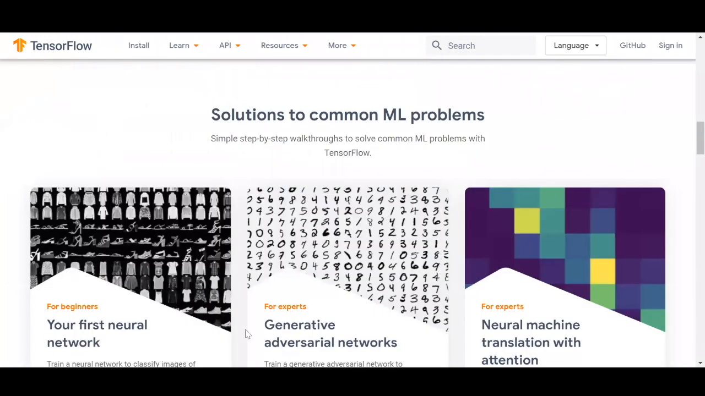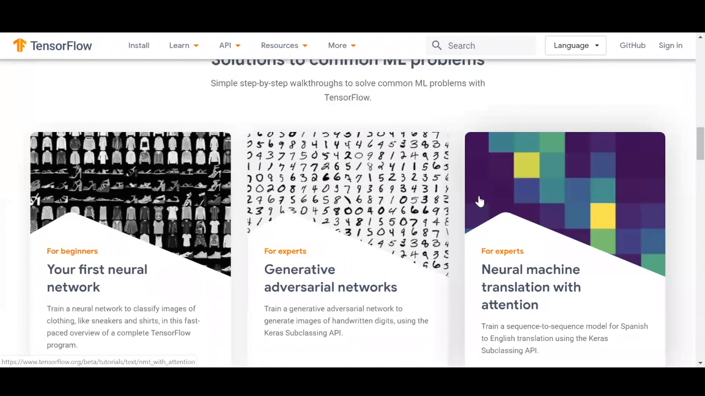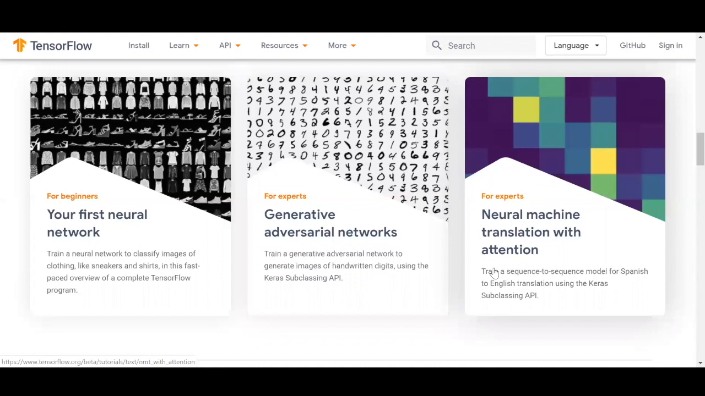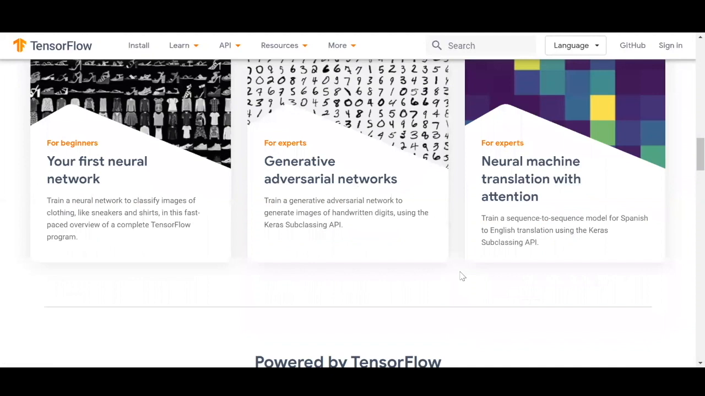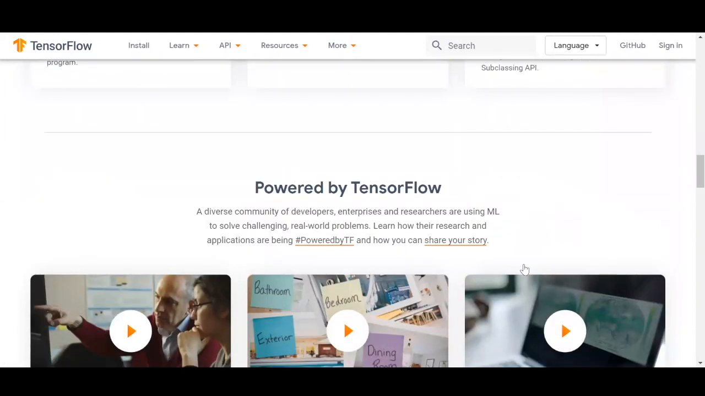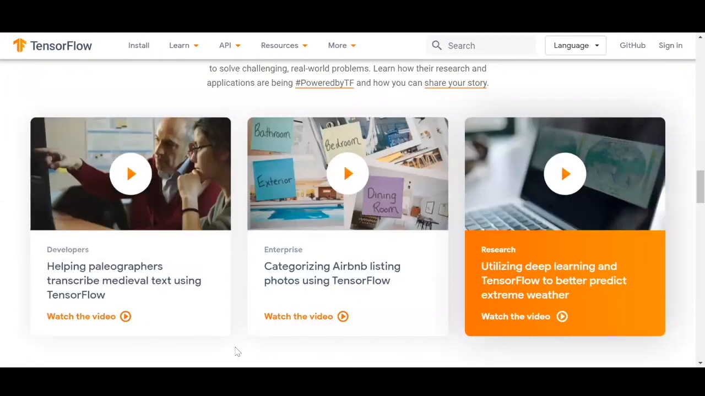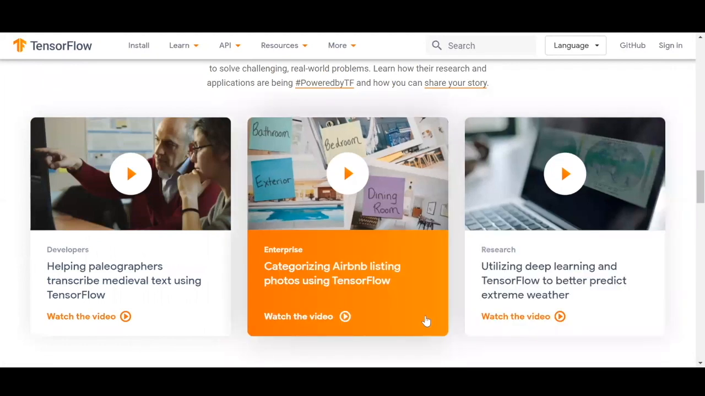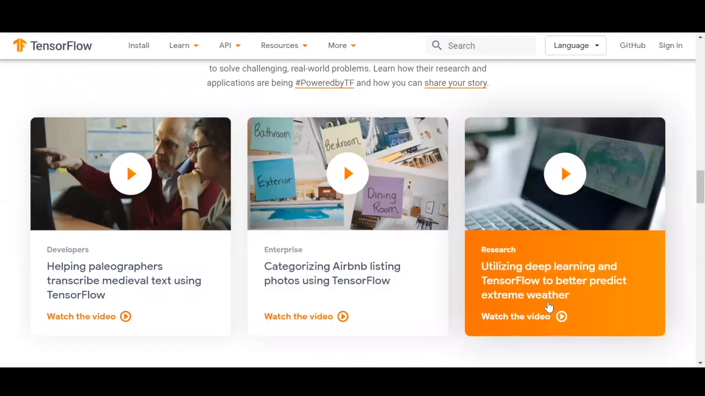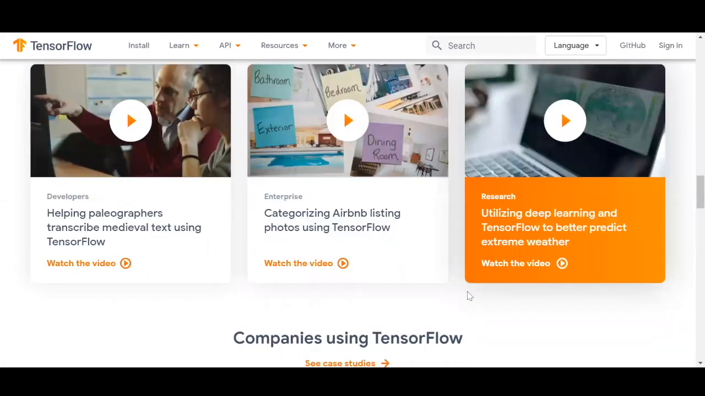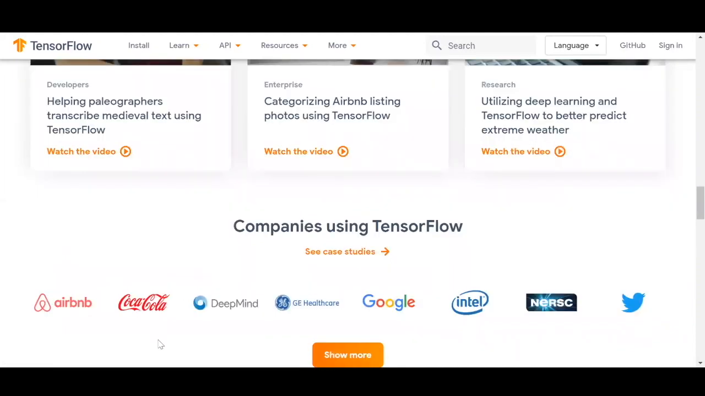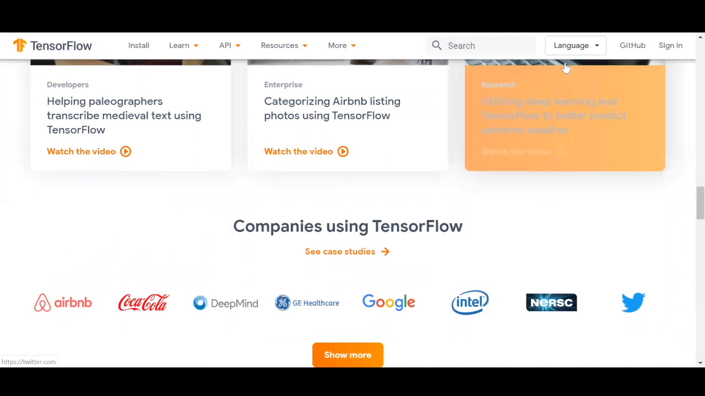And here are a few applications in ML problems where you first start with neural networks and then move on to advanced ones like translation, in which you translate any language into English using TensorFlow and deep neural networks. Also, here are a few applications of TensorFlow, where you have Airbnb listing classification based on the photos using TensorFlow, and weather prediction using TensorFlow, and many more. So these are the companies that make good use of TensorFlow, right from Airbnb to Google to Twitter.